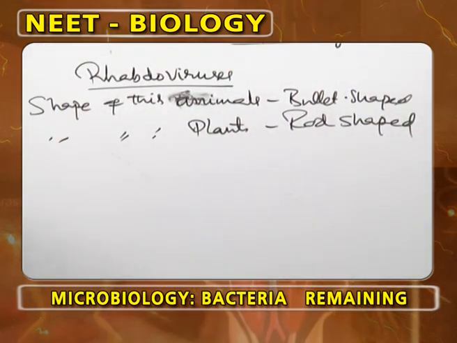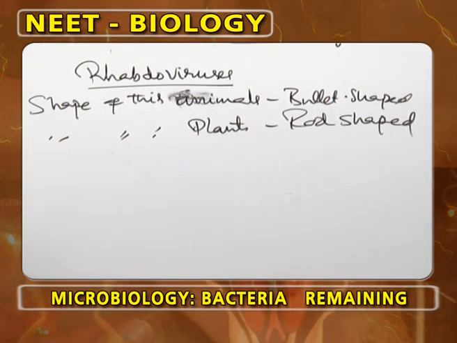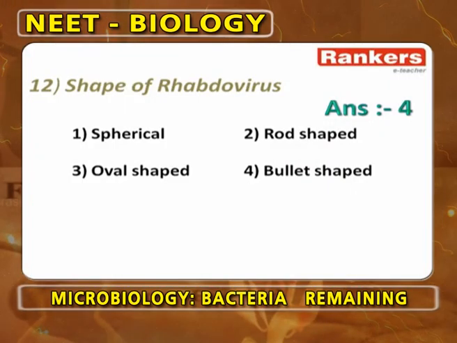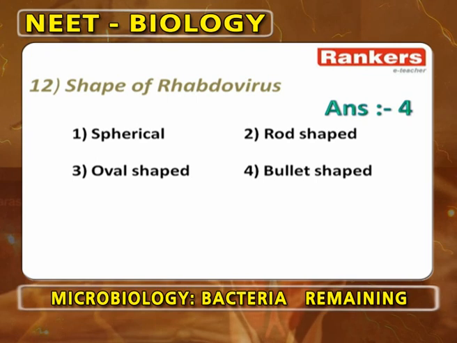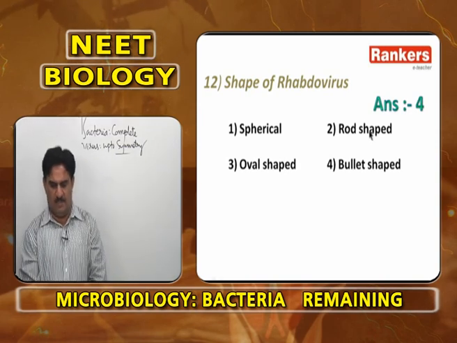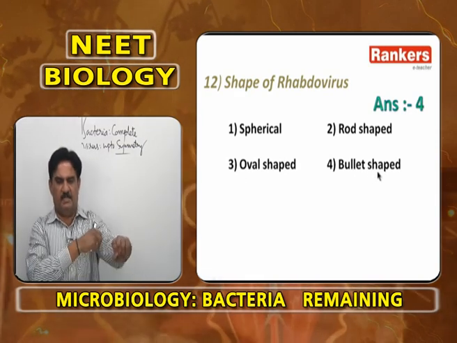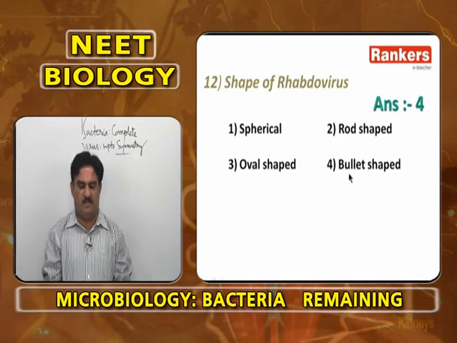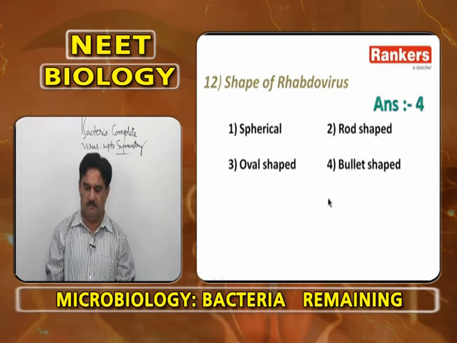So, bullet-shaped viruses are rhabdoviruses, but their bullet shape is seen in animals, while the same rhabdovirus is rod shaped in plants. So, the shape of rhabdovirus is bullet shaped in the case of animals and rod shaped in the case of plants. So, for this the answer is 2 and 4.